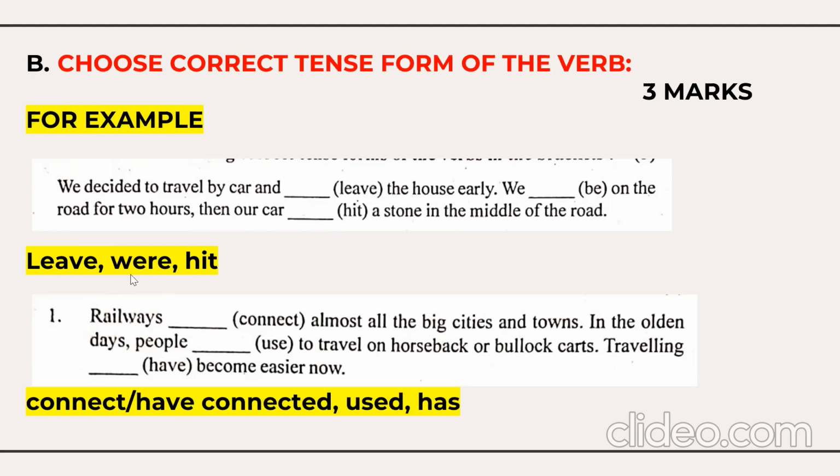It should be left. Then in 2023, railways connect almost all the big cities and towns. We can also say railways have connected almost all the big cities and towns. In the olden days, people used to travel, past tense, used to travel on horseback or bullock carts. Traveling has become easier now. So what are the correct options? Left, were, hit. Connect or have connected, used or has.